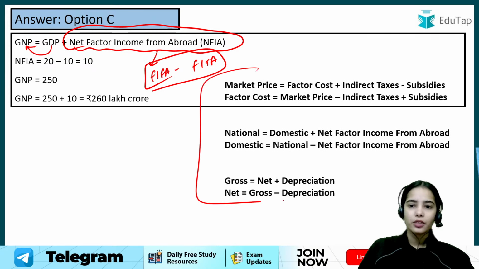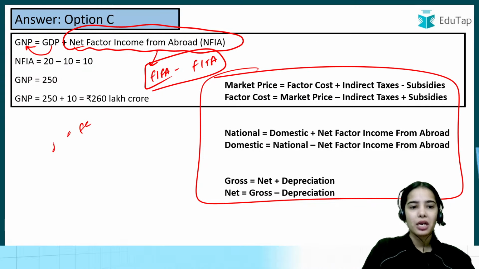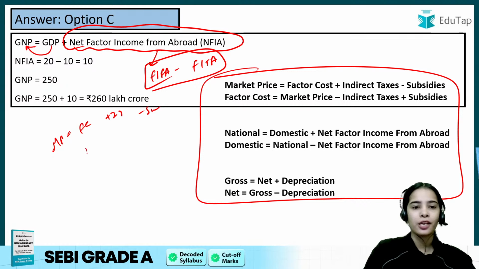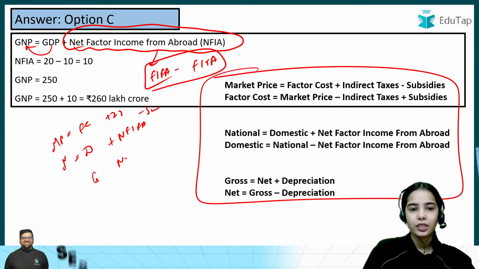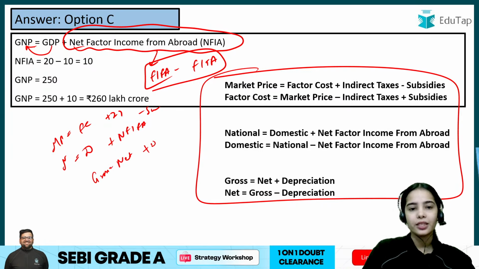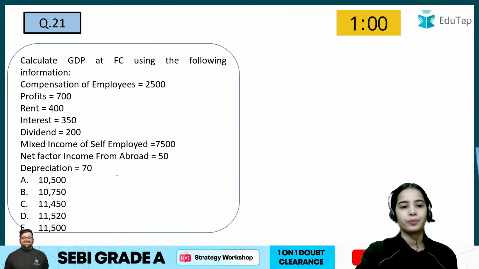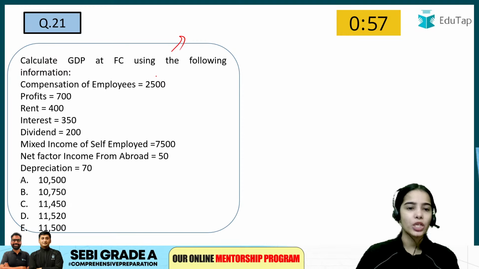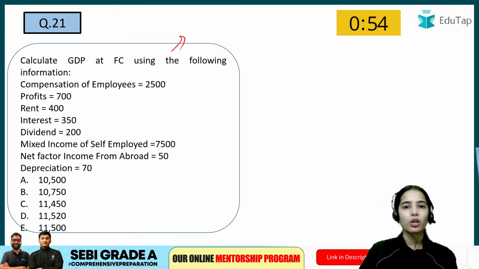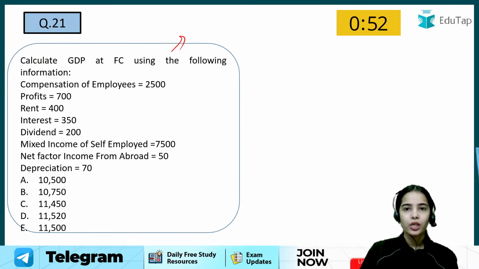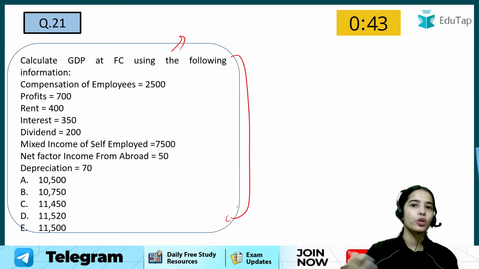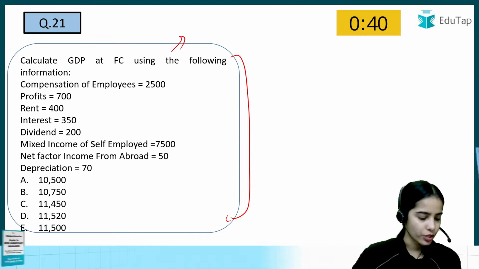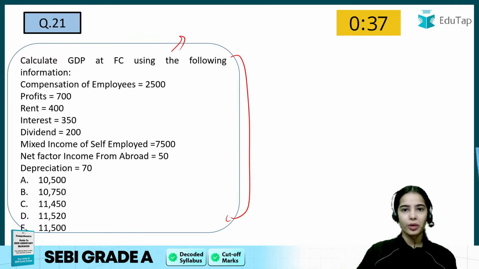Chalo. So these are the formulas that you have to keep in mind. From factor cost to market price, add the indirect taxes, deduct the subsidies. From domestic to national, add the net factor income from abroad. From net to gross, add the depreciation. Now coming to the next question, try to answer it. I have given you this question because if you are able to solve it, that means you know the whole concept involved in the income method and in the conversions in the national income chapter. This one question is testing your three or four concepts. Take one minute and try to answer this.